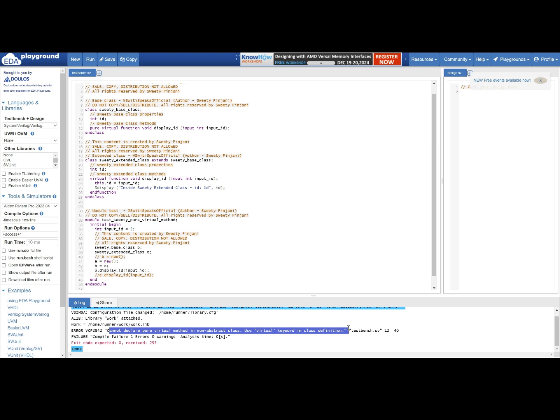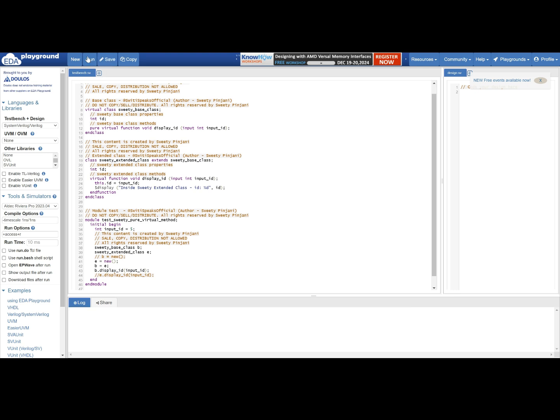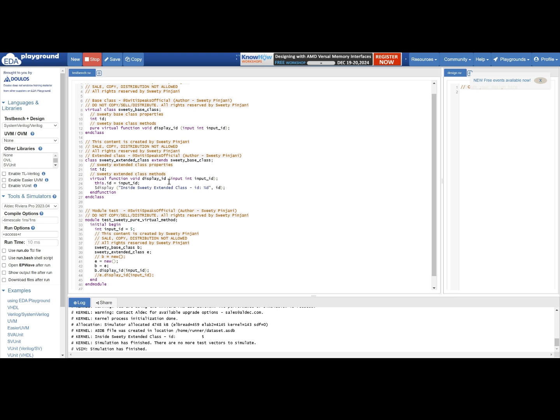I have told you in the theory that if you want to use a pure virtual function, the class wherein you want to have this function needs to be virtual. If that class is not virtual, you are going to get an error, and this is the error you got. Once you declare this class as virtual, this error will be gone. This is one important point you should remember. We need our basics to be clear. We don't need to run into these simple errors. You saw, now it's working.